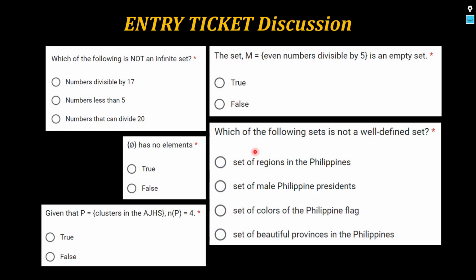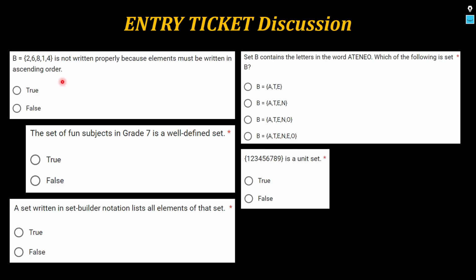Next set. There you go. Last 5. B is the set containing 2, 6, 8, 1, and 4. It's not written properly because elements must be written in ascending order. Your answer should have been, ano dapat? Not written properly daw yan. The answer is false.